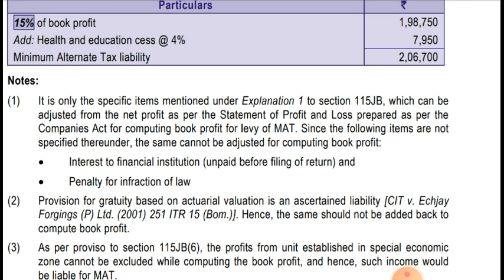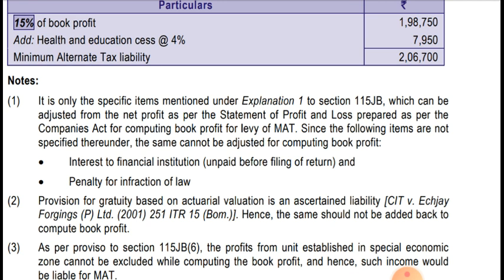Interest on financial institution unpaid before filing of return should not be added back, because it is not mentioned in section 115JB that it is allowable only on payment basis. It has already been charged to the P&L account, so no adjustment is required.